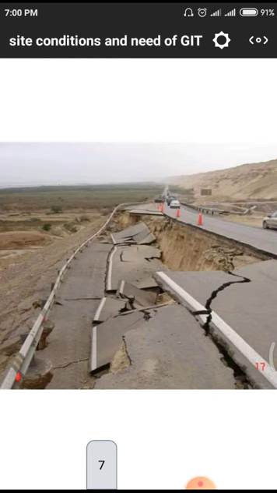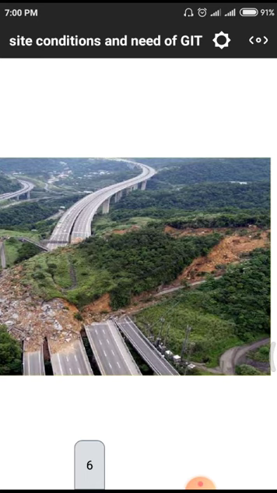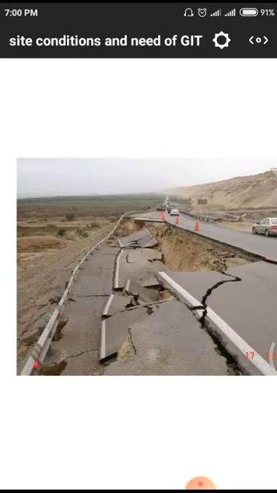This is also an example of road failure. The total road fails in the vertical direction, not in the horizontal direction. In the previous figure it was a shear force, meaning the earth was sheared on one side, but here the total sinking takes place.